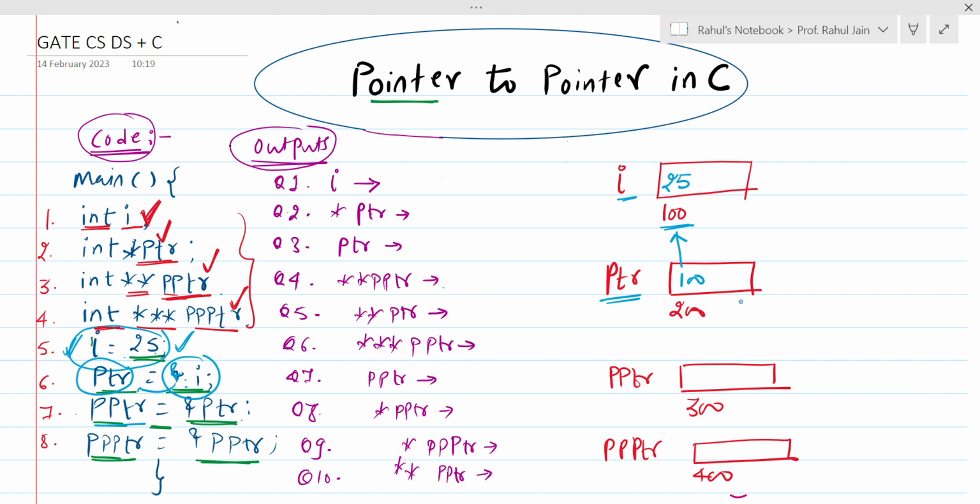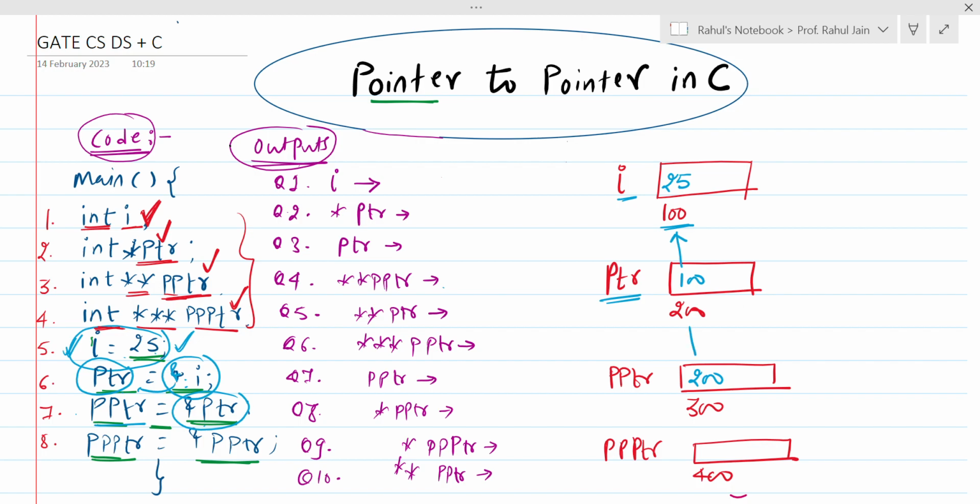Now what is line number 7 doing? pptr, the double pointer, is holding the address of ptr. What does that mean? It means that it is holding the address of a pointer variable, that is ptr. What is the address of ptr? Let's say it is 200, so it is going to have 200, and we are assigning this 200 to double ptr.